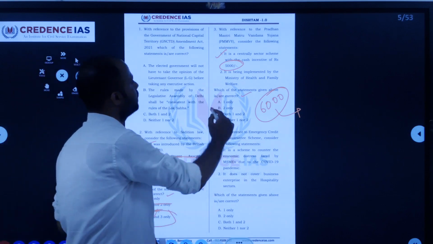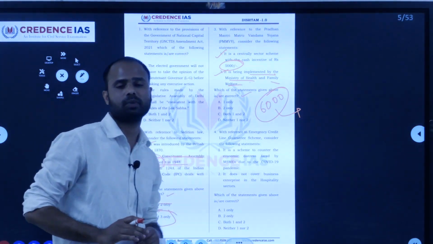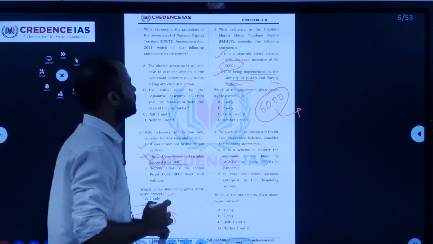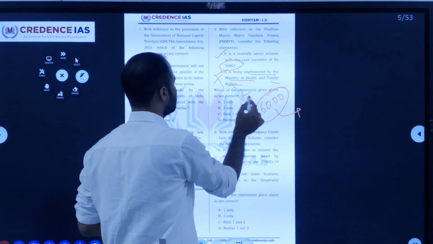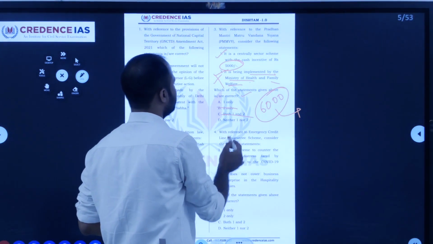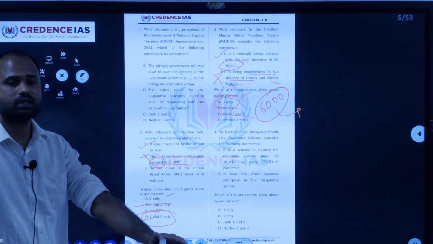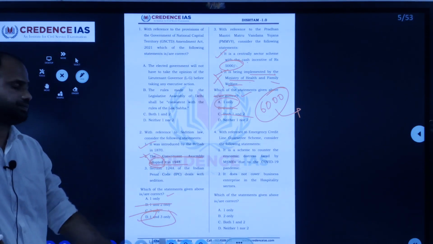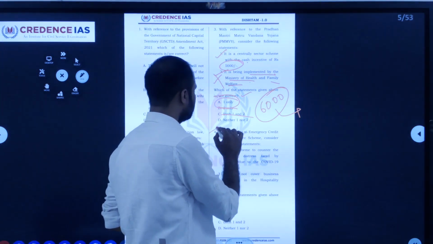And next, it is implemented. It says that it is implemented by the Ministry of Health and Family Welfare, but it was introduced by the Women and Child Development Ministry. So with this information, we can say that this one is wrong. The second one is wrong. We have to identify the correct one. So 2 is gone, and we are left with only 1 now. So it is the correct one, because under this scheme they are giving the cash incentive of 5,000 for wage loss. And next, we'll move to the fourth one.